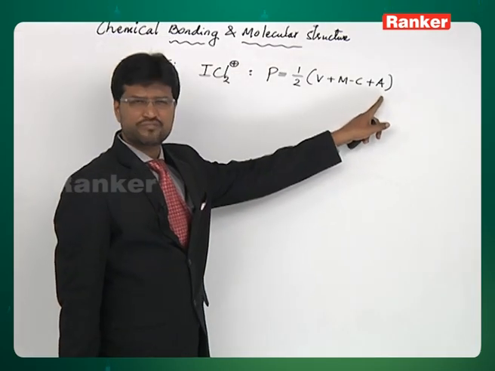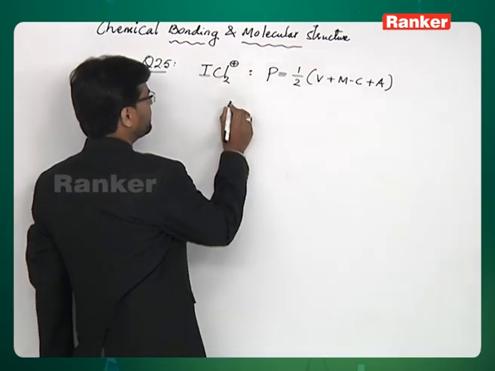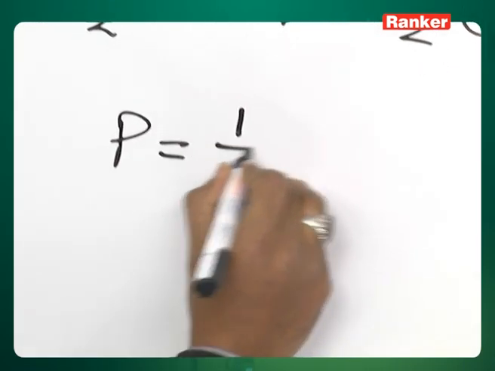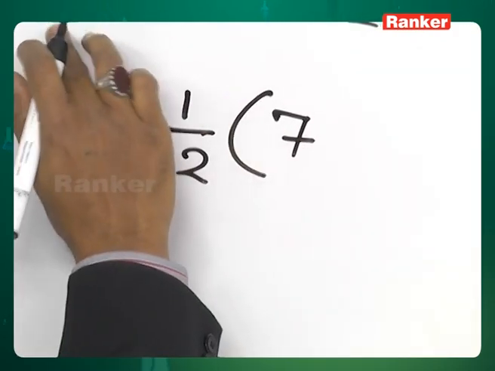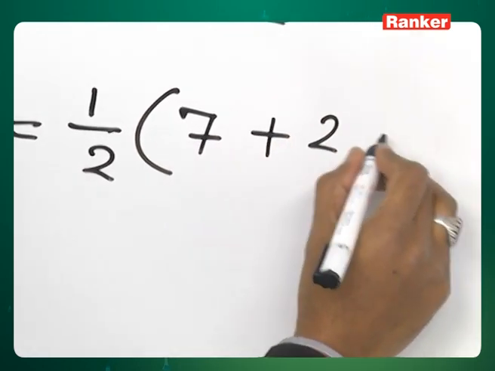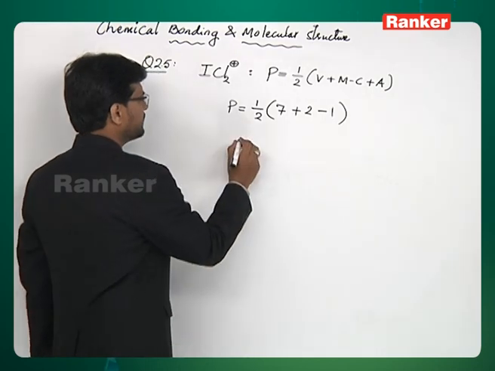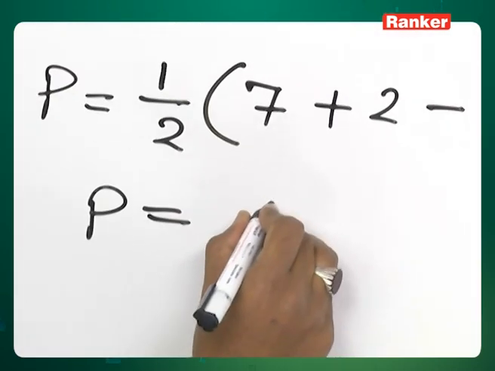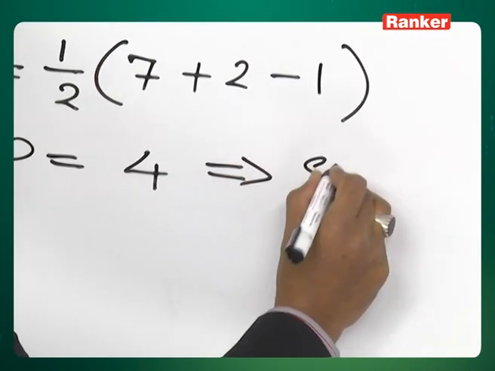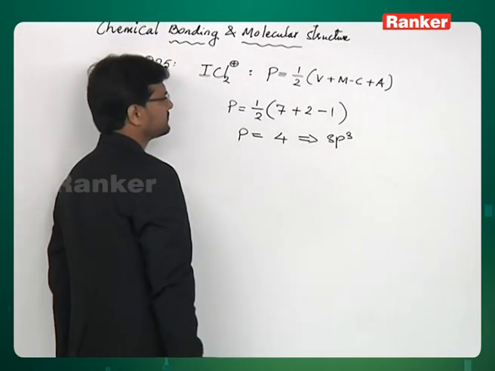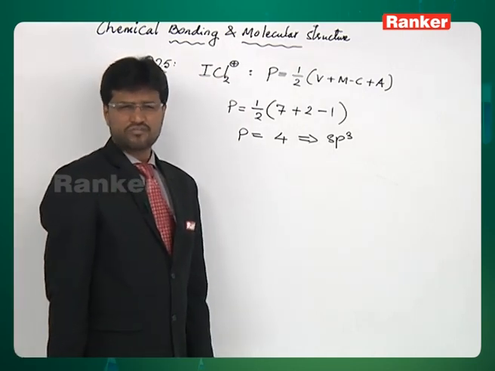A is the magnitude of negative charge, it is ruled out because this is a positive species. Let's put the values. P equals half into V for iodine is 7, M is 2, and there is a unit positive charge, so that has to be deducted. So P comes to 4. That means the hybridization is sp3. There is no d orbital involved in hybridization. First option is ruled out.